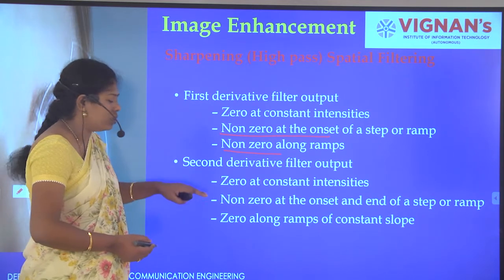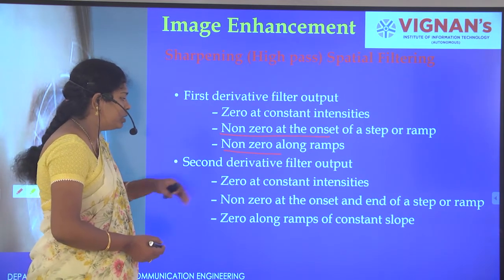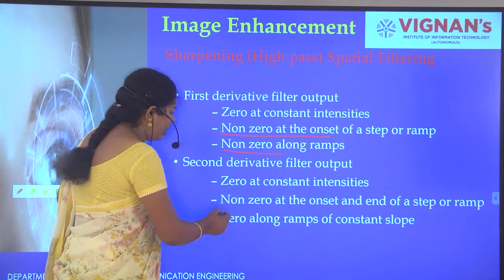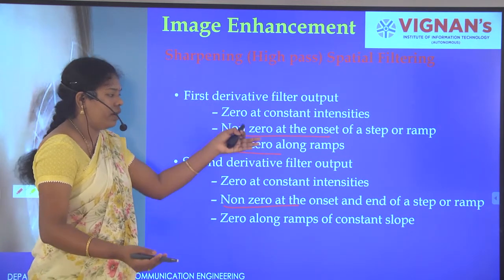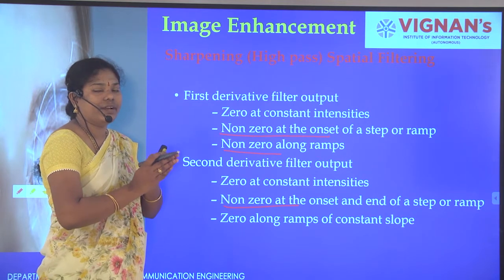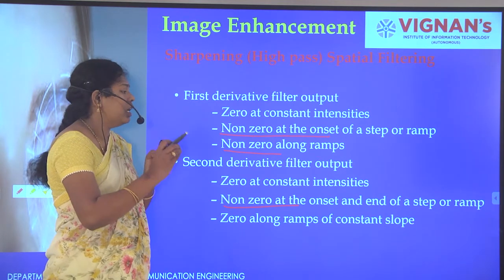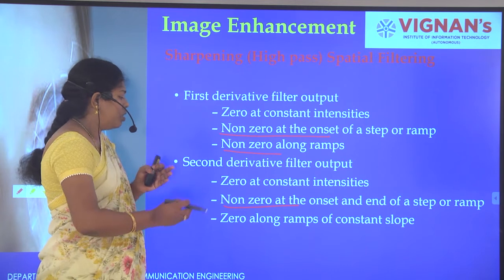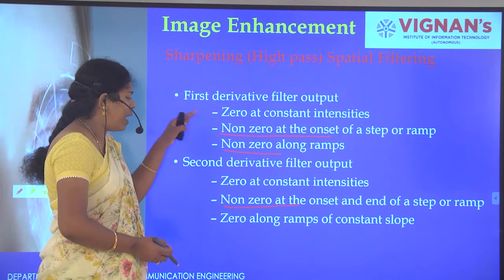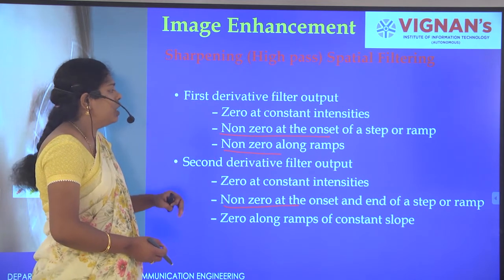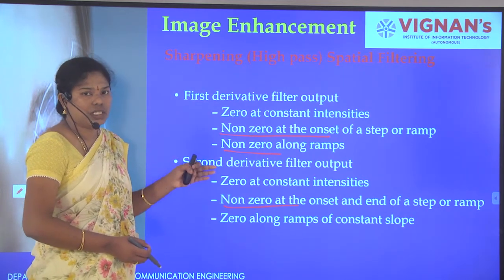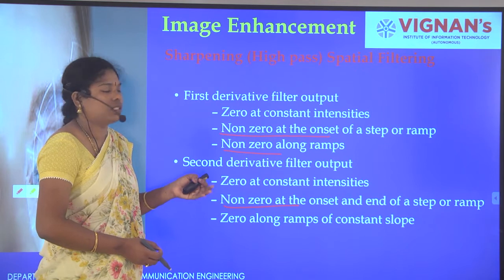Coming to the second order derivatives, what happens? They are only non-zero at the onset and end of the step or ramp. Only it will identify the finest transitions. So compared to the first order derivative, the second order derivative is the best technique to identify the intensity transitions, to identify the edges.